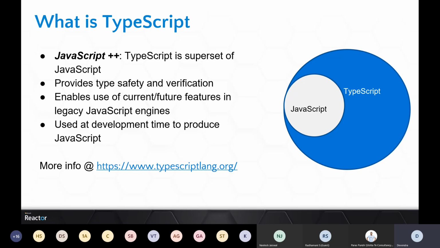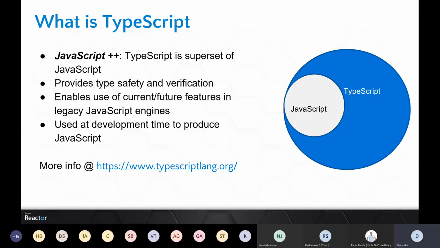So overall, the primary benefit of TypeScript is that it provides strong typing, which is not there in JavaScript. In JavaScript, you define variables like var, some variable name, and that variable can contain a string or an integer, and anytime it can change its type. TypeScript allows you to do that, but it supports other data types with which developers' life becomes easy.